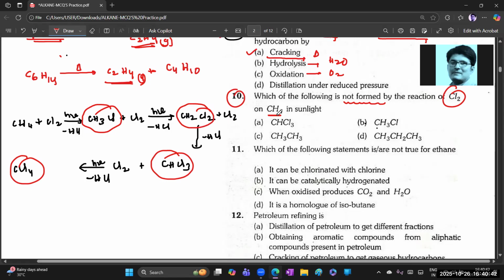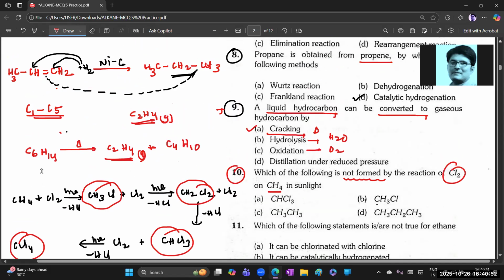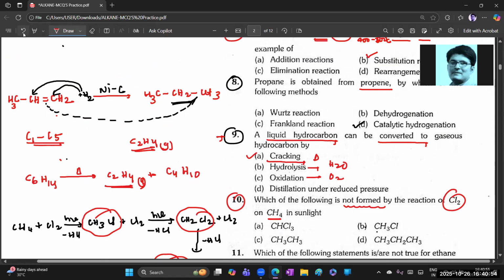So CH4 undergoes a free radical reaction, like that methyl free radical. ఇంతకుముందు ఎక్స్ప్లెయిన్ చేశాను. CH4 means CH3 H, when it reacts with chlorine in free radical halogenation, removal of this, CH3Cl is obtained.